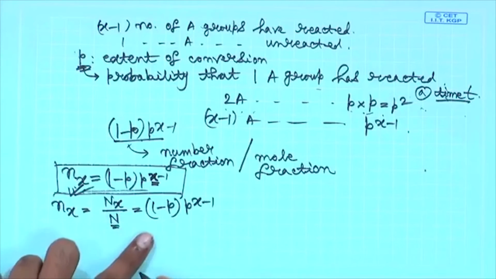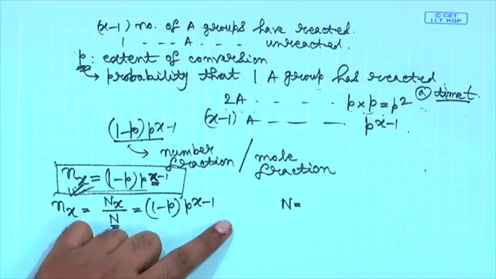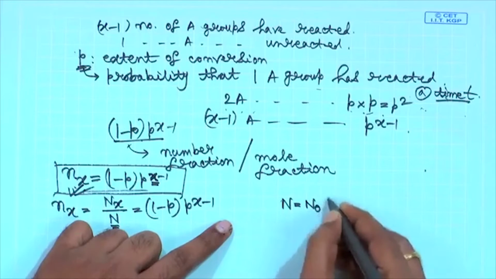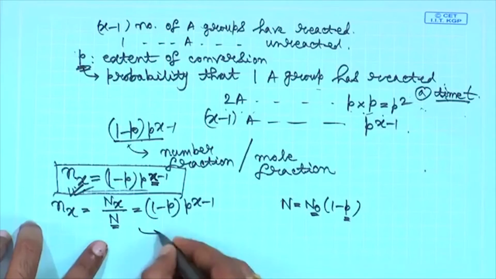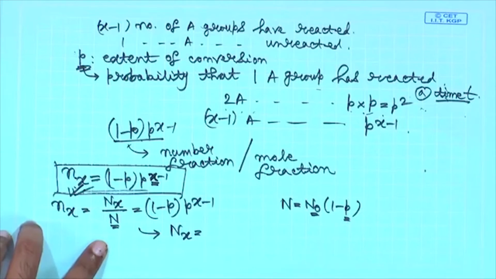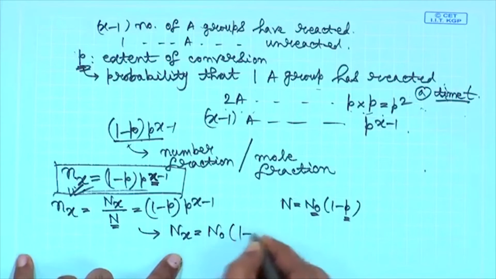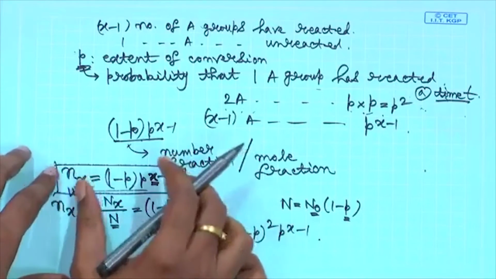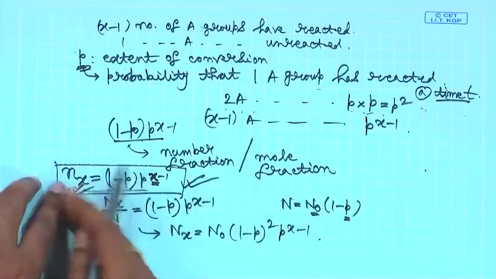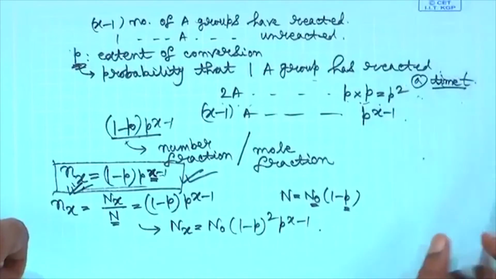Now, what is capital N? We know the value of capital N is nothing but n0 into (1 minus p), where p is the extent of conversion and n0 is the total number of molecules to start with. So, if you put those values here, then your nx is nothing but n0 into (1 minus p) square into p to the power x minus 1. So, this is the main expression. This is the number fraction distribution. This equation gives you the number fraction distribution as a function of your degree of polymerization.